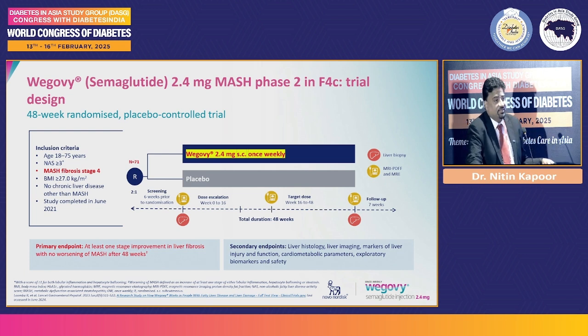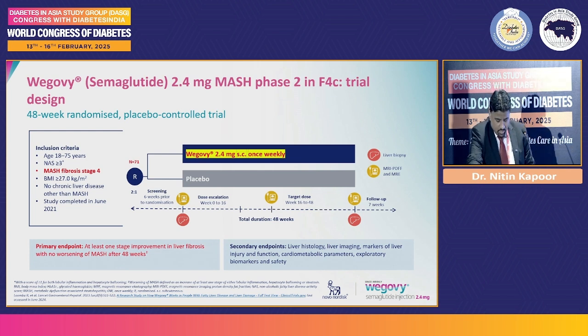But the other point that I'd really like to highlight in this study is that when they recruited these patients, they for some reason chose that these patients should have a very high stage of fibrosis, stage 4, which is like cirrhosis. From our knowledge in dividing fibrosis, we know stage 1, 2, 3, 4. 1 is no fibrosis, 2, 3, 4 is mild, moderate, severe, and stage 4 is near cirrhosis or cirrhosis. Now, in patients with cirrhosis, they're trying 2.4 milligrams in 71 patients, a good RCT, follow up for 48 weeks with histological endpoint.